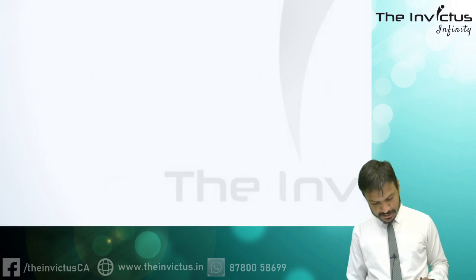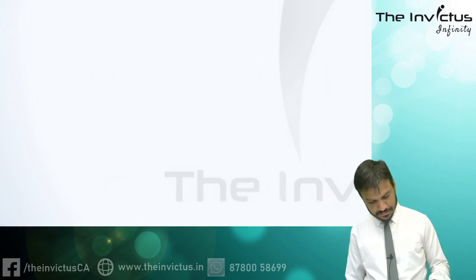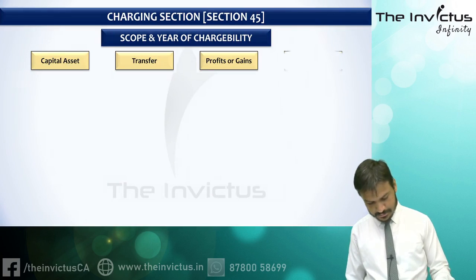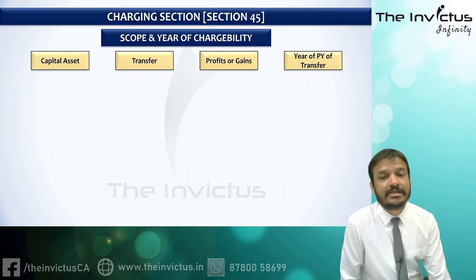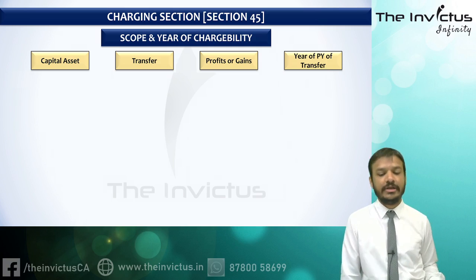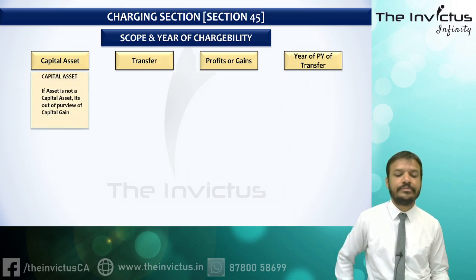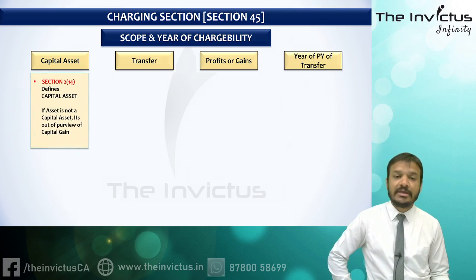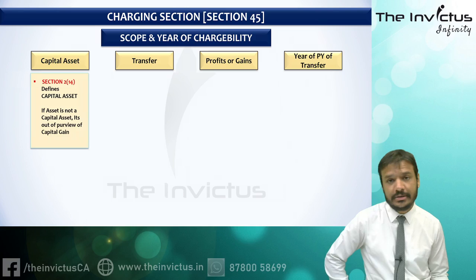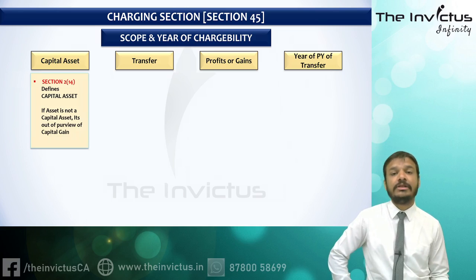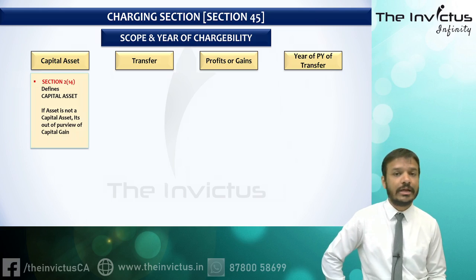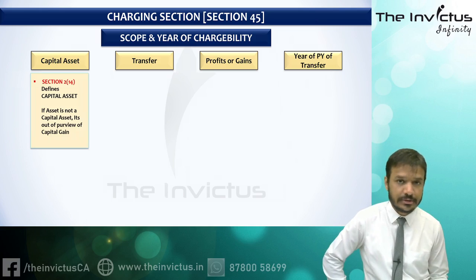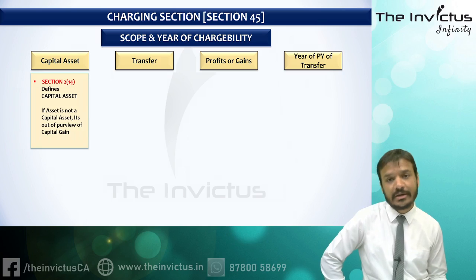So now a question in your mind would be, what? First of all, what is a capital asset? So we need to study the definition of capital asset. Capital asset is defined under section 2 clause 14. If it is not a capital asset, then there is no calculation of capital gain. So it must be a capital asset.